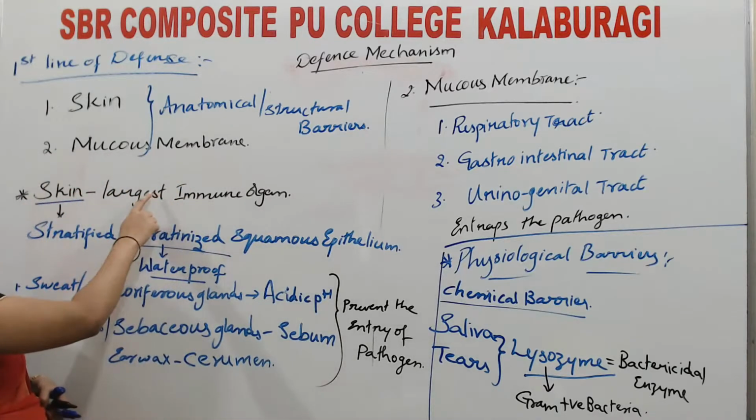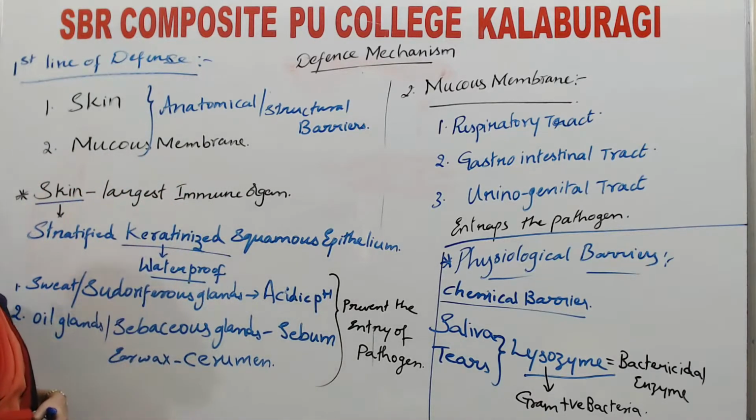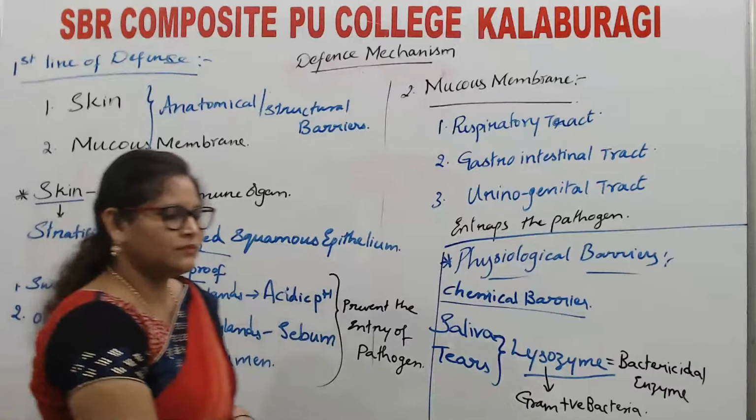Skin is the largest immune organ, which consists of stratified keratinized epithelium. The mucous membrane, present in the respiratory tract, gastrointestinal tract and urinogenital tract, will entrap the pathogen and prevent its entry into the bloodstream. This is about the first line of defense.